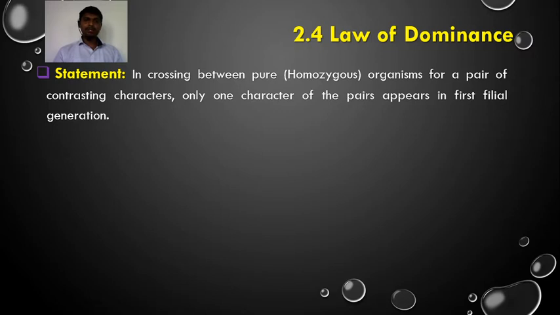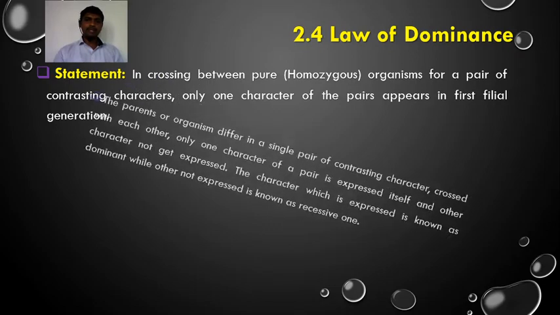The first conclusion drawn is that in a monohybrid cross, only one character of the pair appears in the F1 generation. The character which appears is called the dominant character. The character which is not expressed remains unexpressed and is called the recessive character. This is the first conclusion, shown in the form of the law of dominance. The dominant character completely masks the phenotypic expression of the recessive character. This is complete dominance.